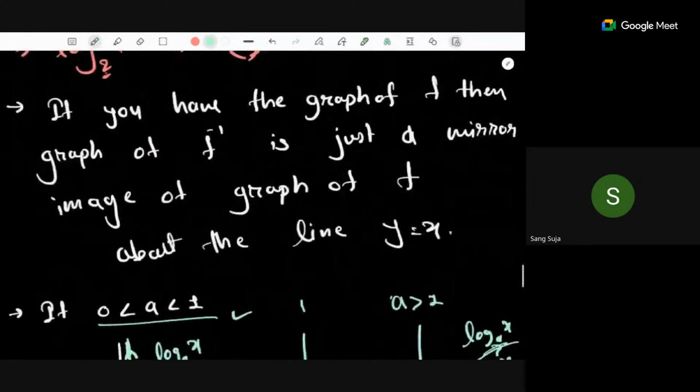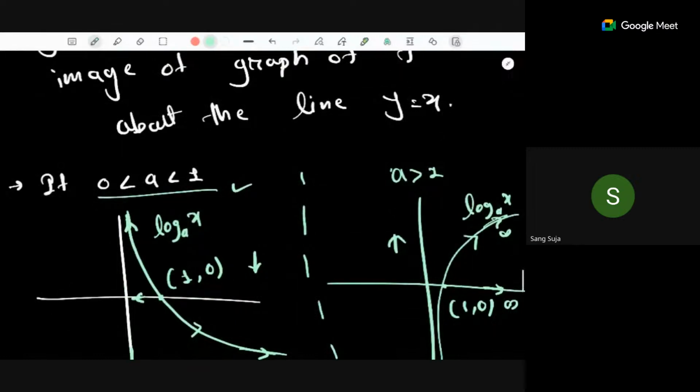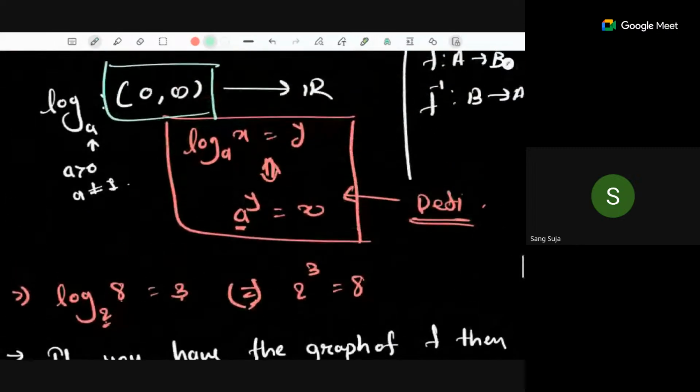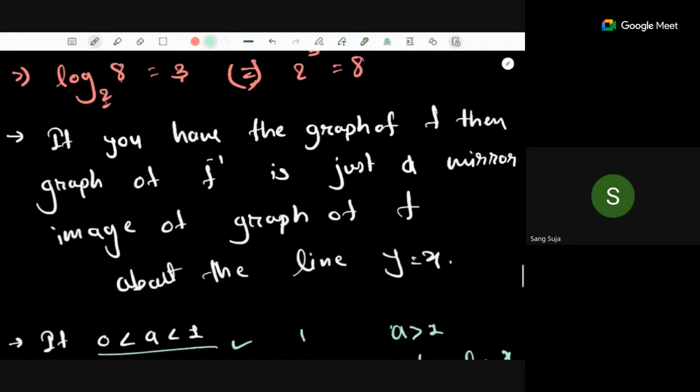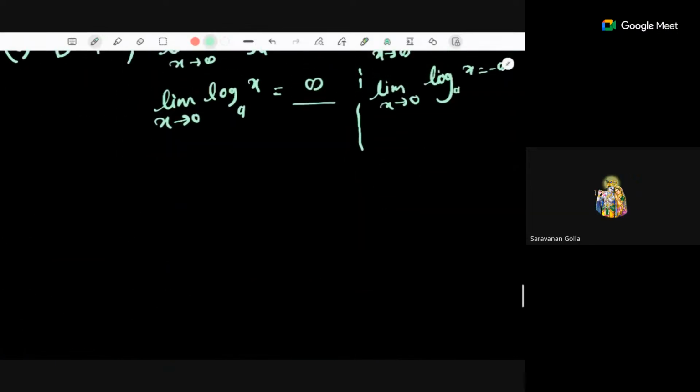Is there any doubt in log? How we are defining it? So this is the definition of log. Don't assume it as a property. It's a basic definition. That's how we are defining the log, creating the log. Now we have several other things. Yes, Shravan.